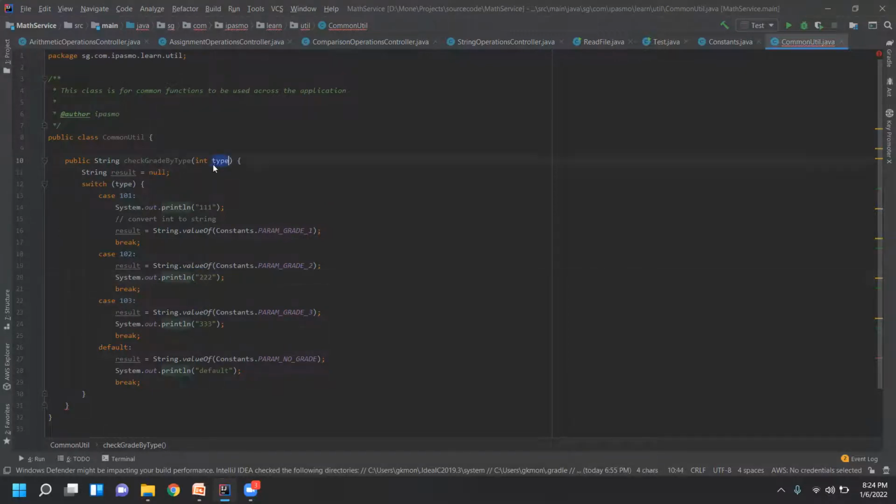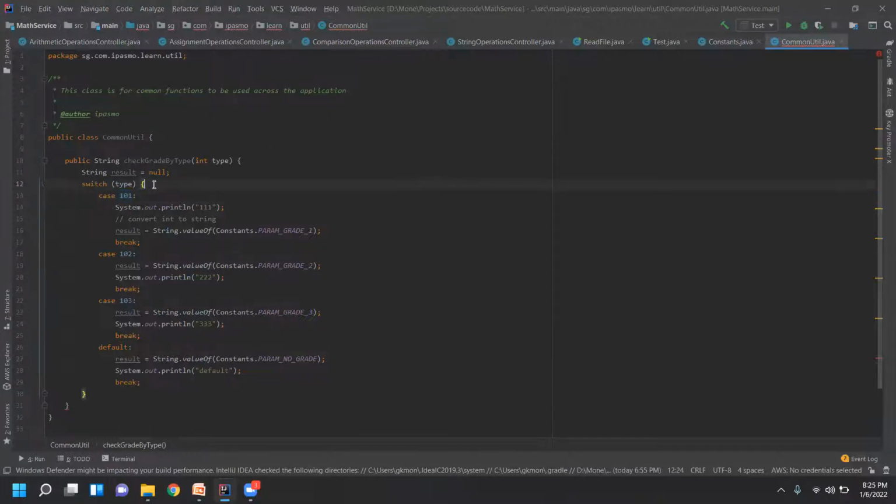So now in this case, we must follow the type for this function with the value as 101, 102, 103. These are constants actually, so if this function gets the value as 101, it returns grade 1. Or you can make use of some kind of codes actually.